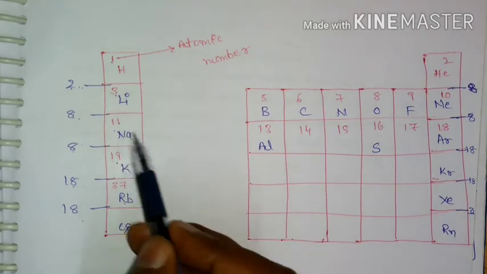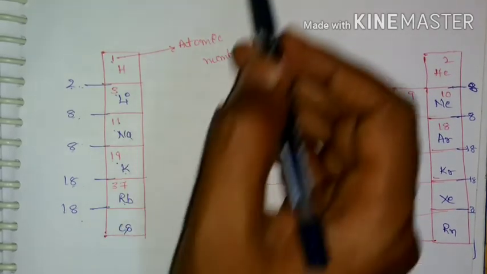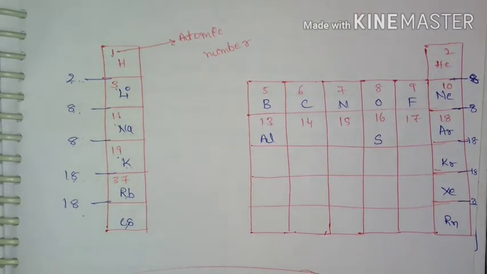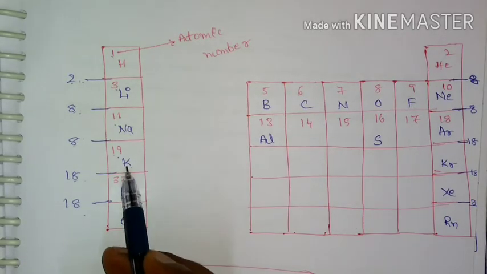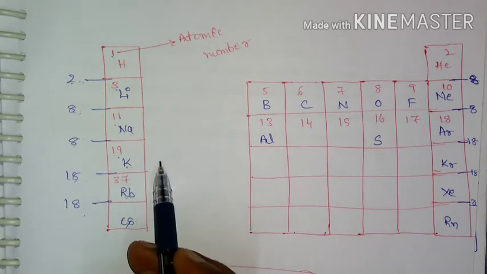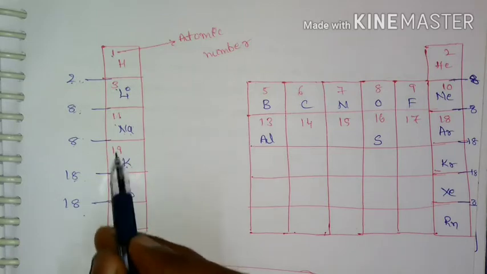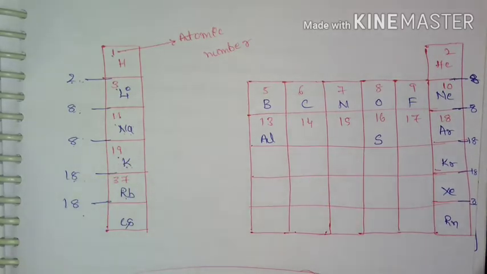If I remove one electron to form Na+, I am going to have 10 electrons. The atomic number is equal to the number of protons, and the number of protons is equal to the number of electrons. So if it has 10 protons, it is going to have 10 electrons. Similarly, if I remove one electron from potassium, it forms K+, which will have 18 electrons.